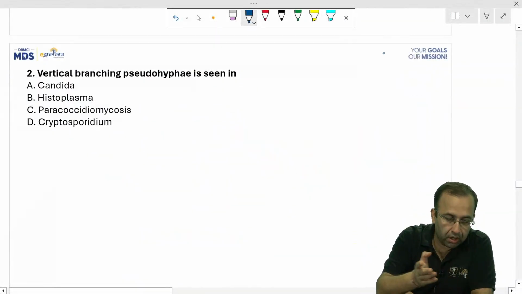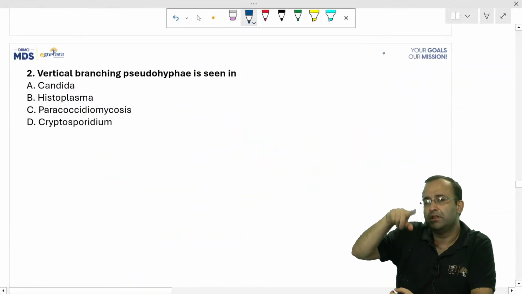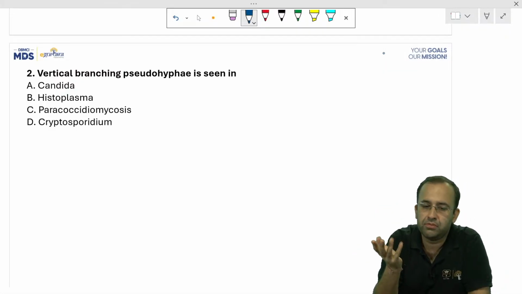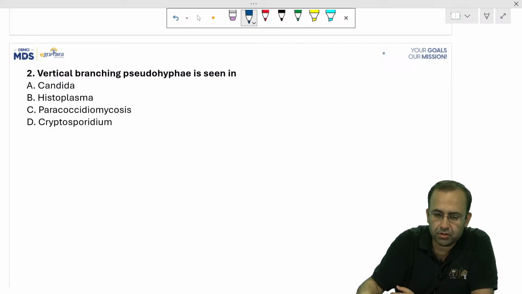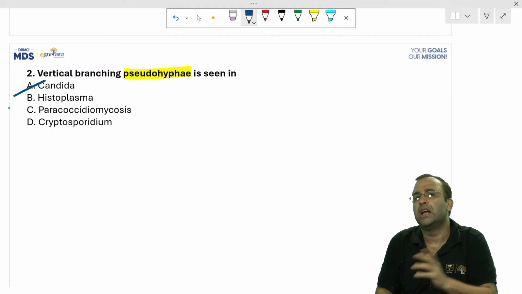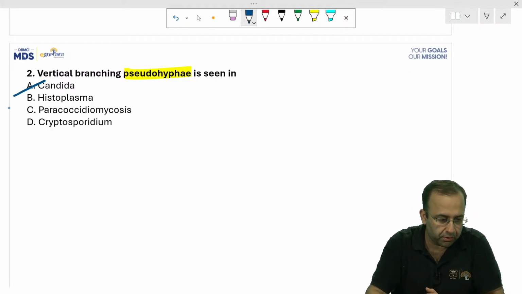No doubt about it. So blastomycosis was that figure of 8 with thick capsules seen on GMS, Grocott's Gomori methenamine stain. This was the question that was asked. Pseudohyphae, vertical branching pseudohyphae, that is, the minute pseudohyphae is written Candida, they can give you that image of pseudohyphae, Candida.